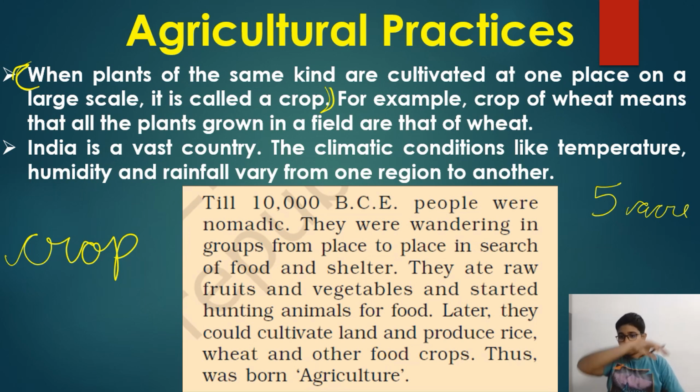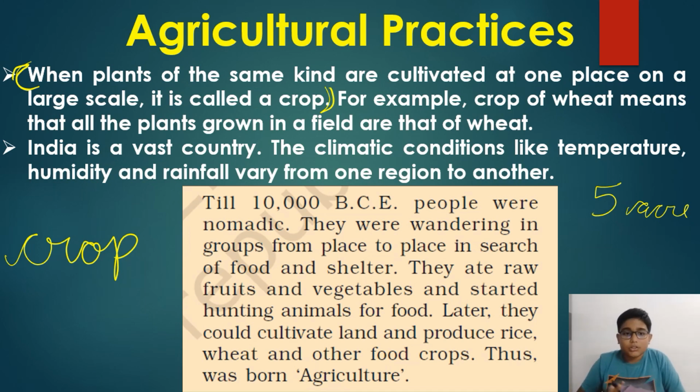So this production of a certain type of crop in a large area is known as a crop. For example, a crop of wheat means that all the plants in a field are wheat. I just took rice, and here is another example, wheat.